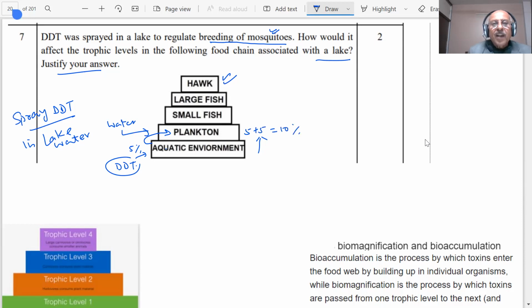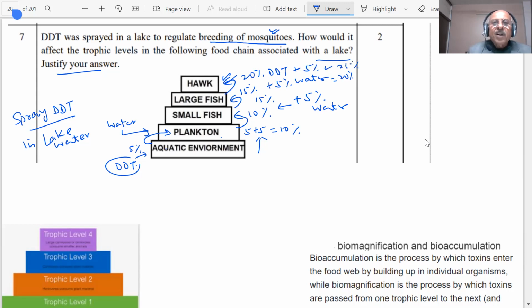Now again, this will get 10% of DDT from plankton and also take plus 5% from the lake water. Now it has become 15%. So this will take 15% from the small fish. Large fish will eat the small fish. Then it will get 15% from this and 5% from water. It will get 20%. And the hawk, the one that came above, will eat the large fish, and what will happen? It gets 20% DDT from the large fish plus 5% its own.